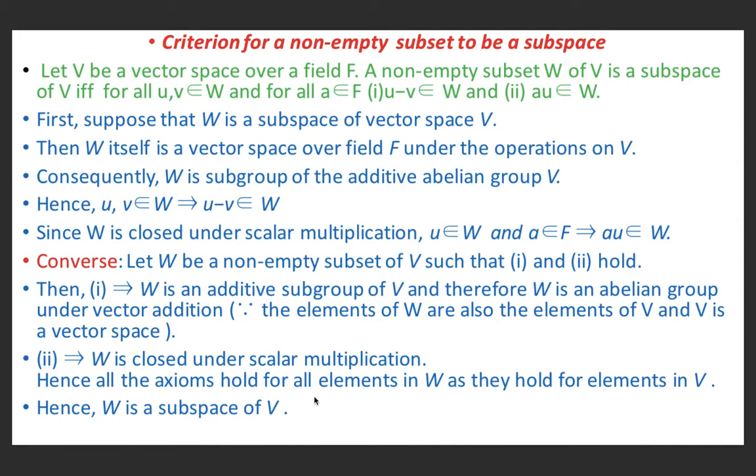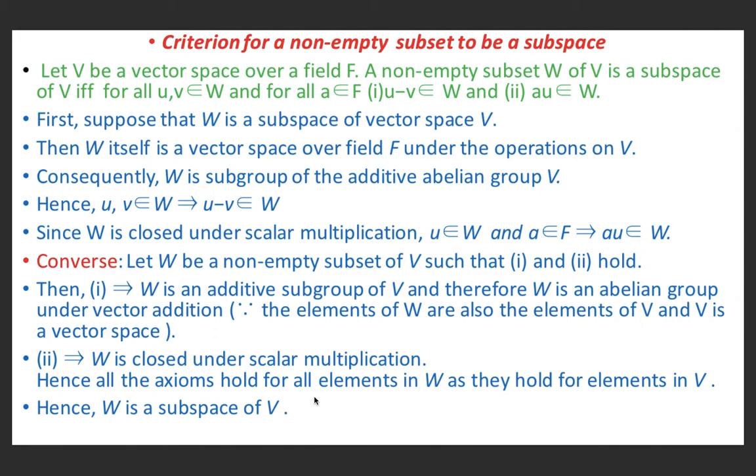First, suppose that W is a subspace of a vector space V. Then W itself is a vector space over a field F under the operations on V, by definition of a subspace of a vector space.